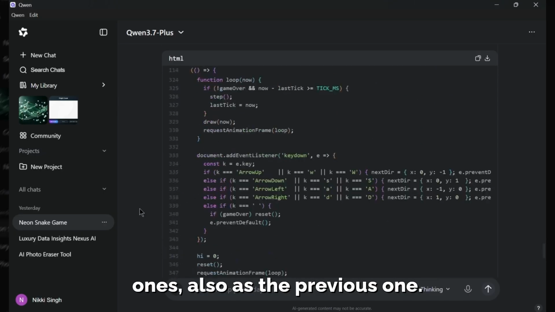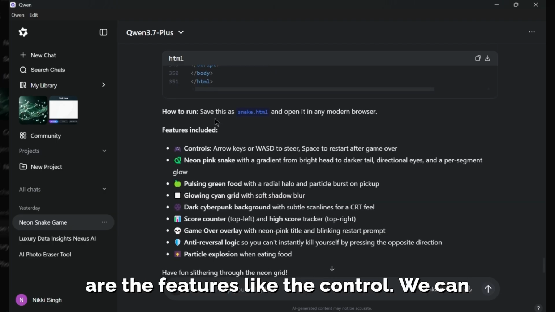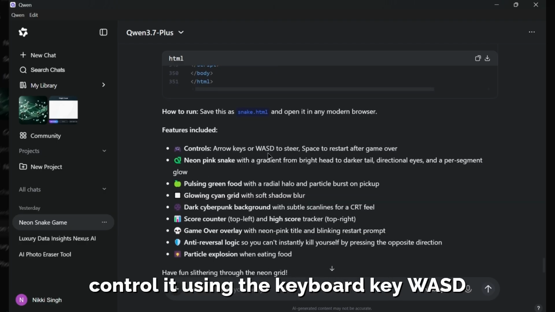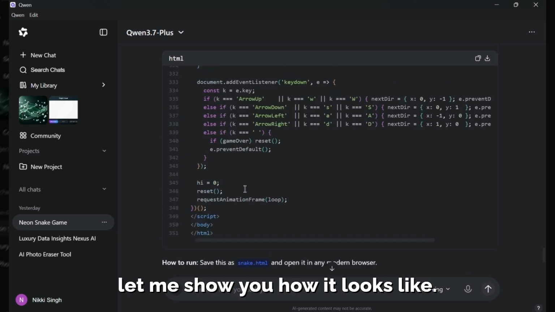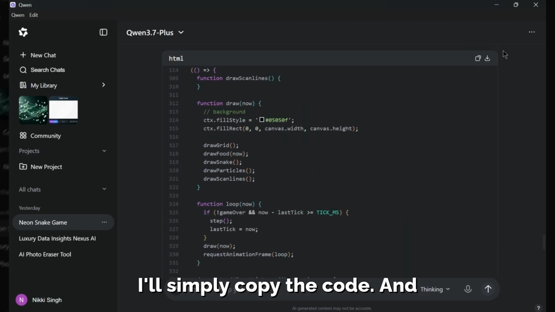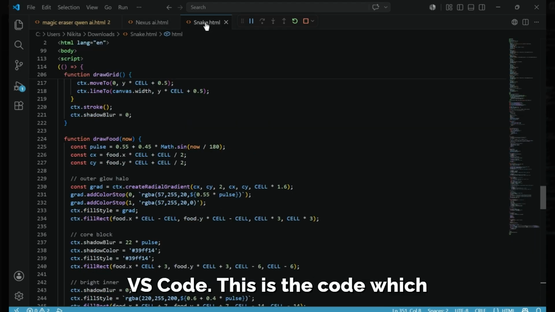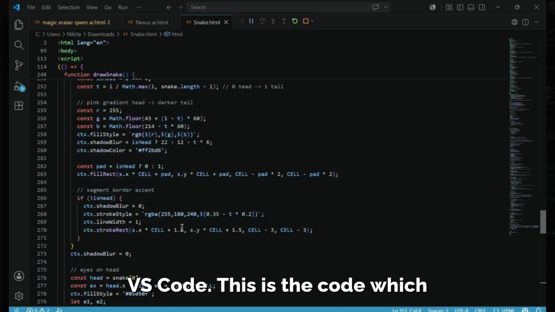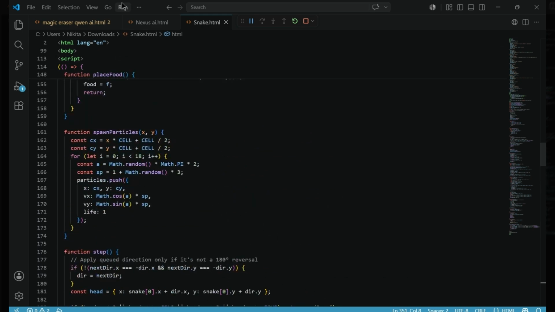As with the previous one, this is a 351 line code, and these are the features, like the controls. We can control it using the keyboard keys WASD, and the snake is neon pink. And let me show you how it looks. I'll simply copy the code and then paste it in VS Code. This is the code which I have pasted, and after this I'll simply run it.